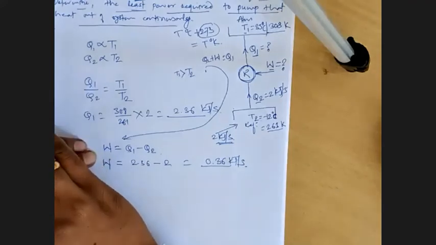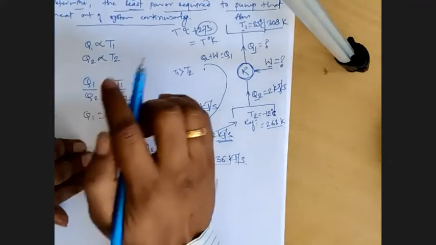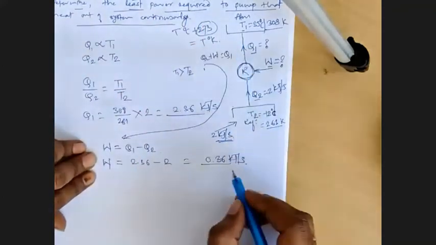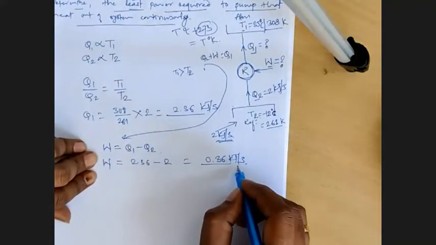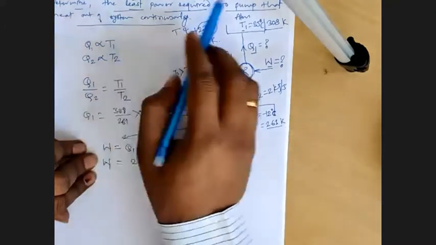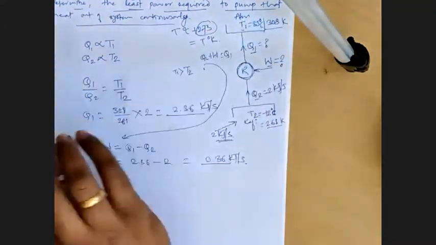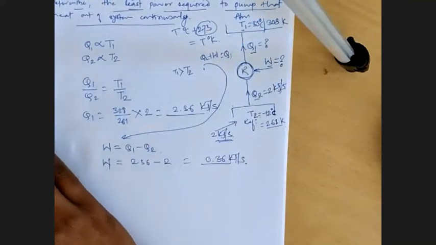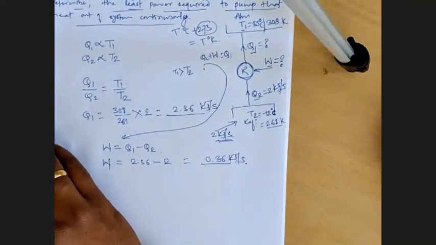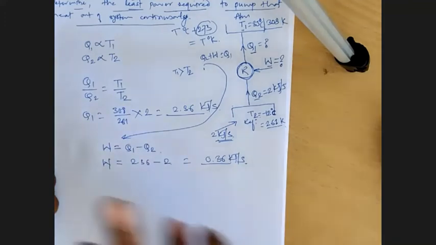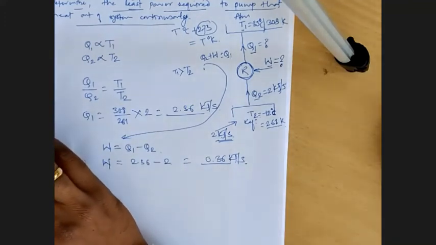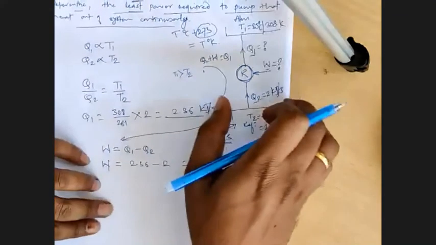So the least power required will be 0.36 kilojoules per second to take out the 2 kilojoules per second of heat leaking into the freezer. Is that fine? Okay, very good.